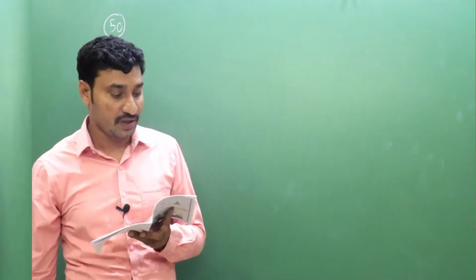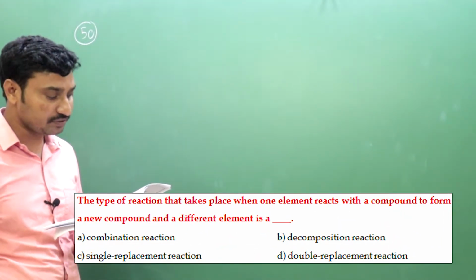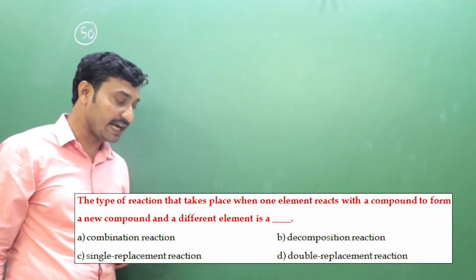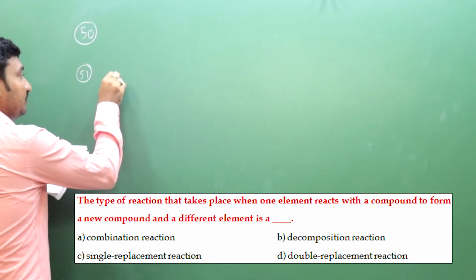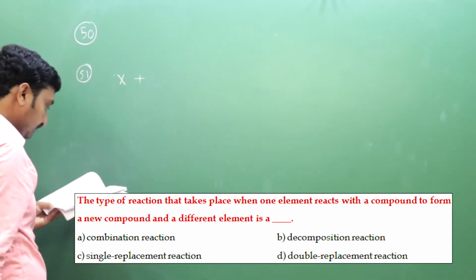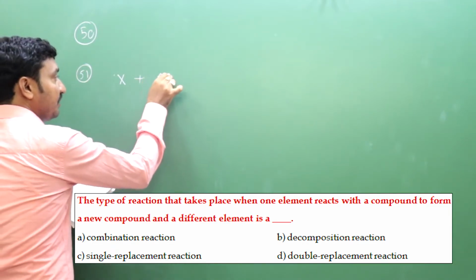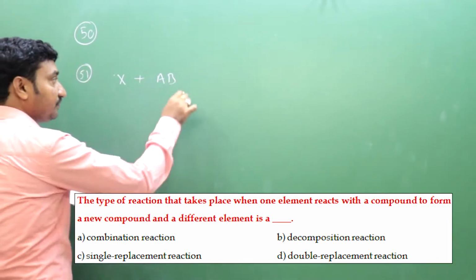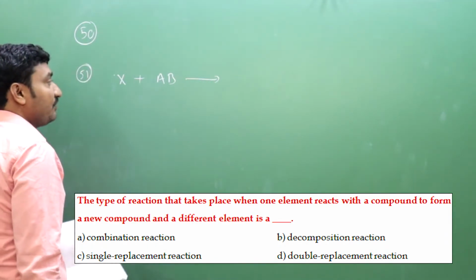Option C. 51. The type of reaction that takes place when one element reacts with a compound to form a new compound and a different element is, let's say element X plus compound AB. AB is a compound to form a new compound and a different element.